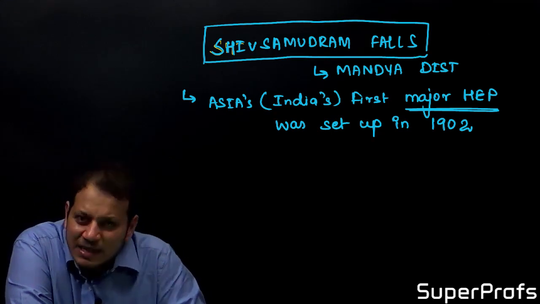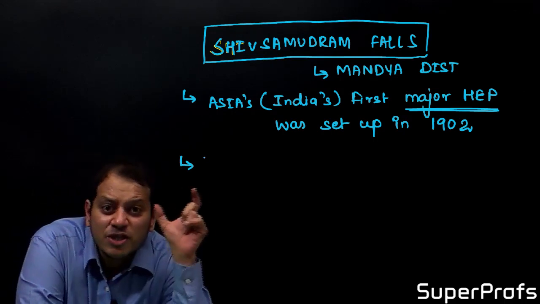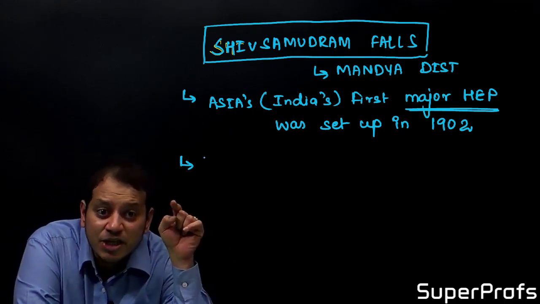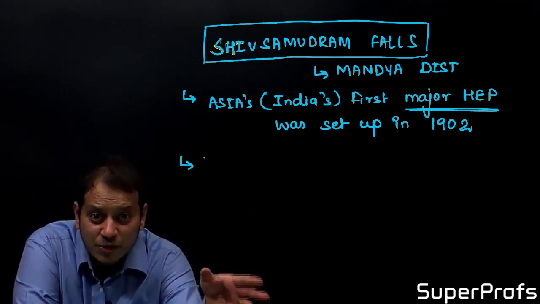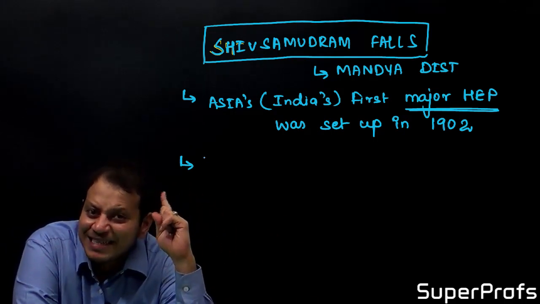Minor HEPs were there earlier, but if the question is about India's first major HEP, it is Shivasamudram Falls. It is even functional today.